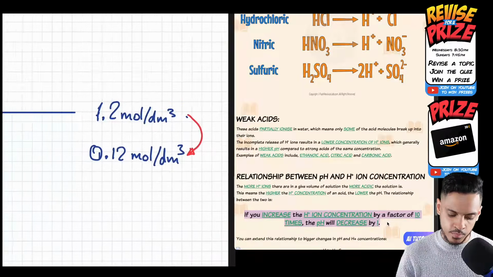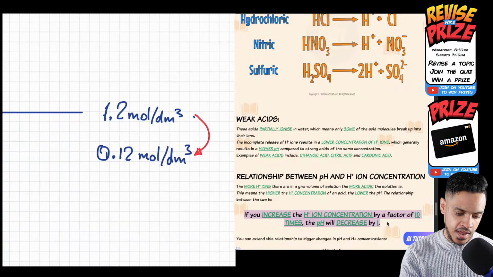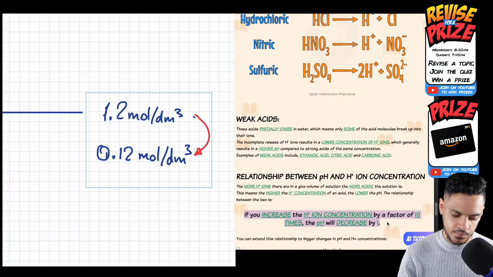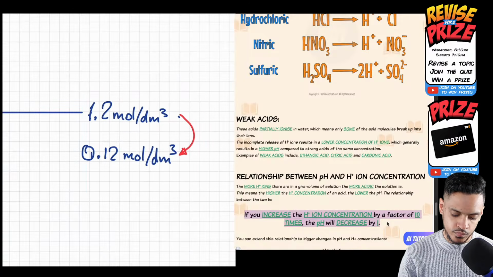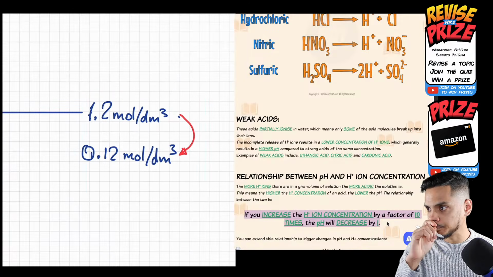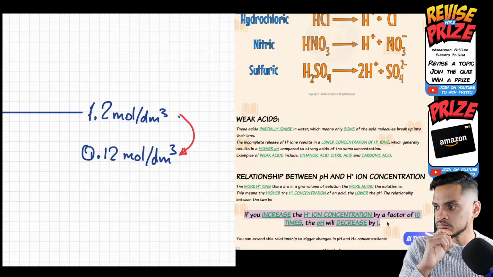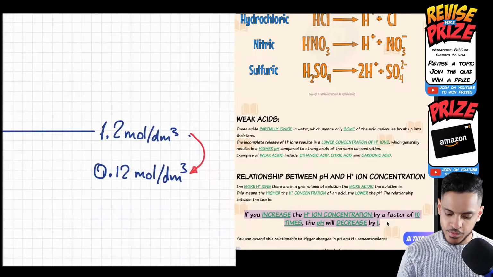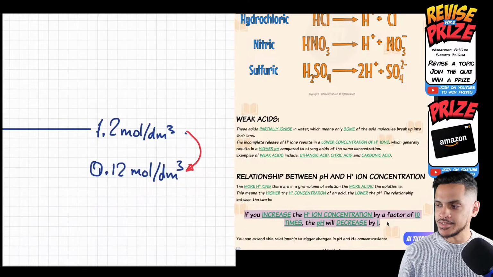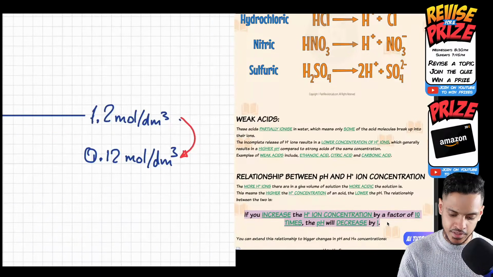To go from 1.2 to 0.12, what do you need to divide by to get to this number? Yes, there we go. We want to divide by 10.